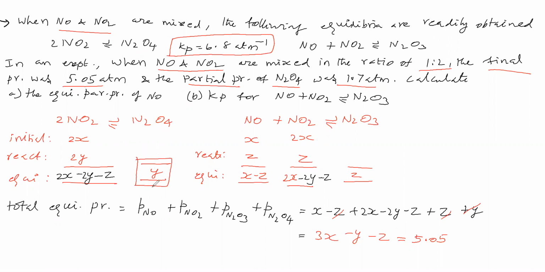So using this Y and Kp, we can find the partial pressure of NO2 at equilibrium. That equation we will write. Kp is equal to, on the right side, the partial pressure of N2O4, and on the left side, the partial pressure of NO2 to the power 2.